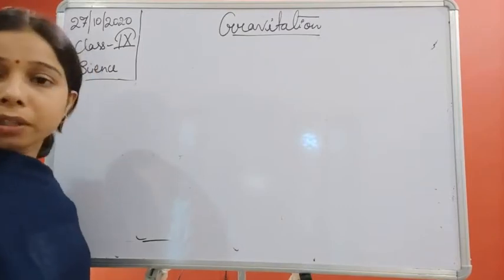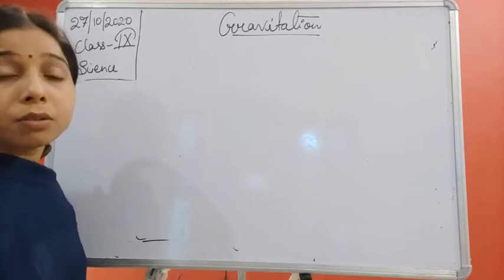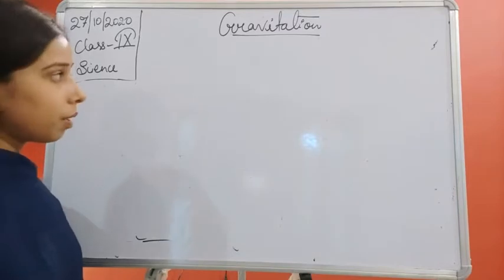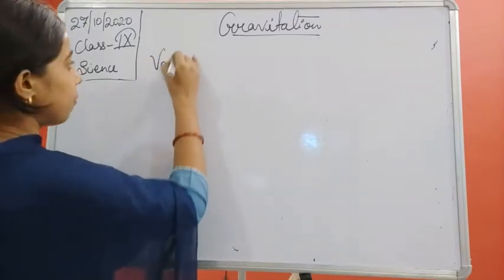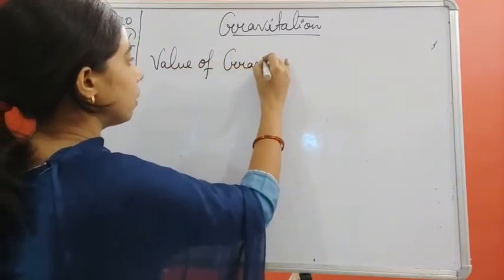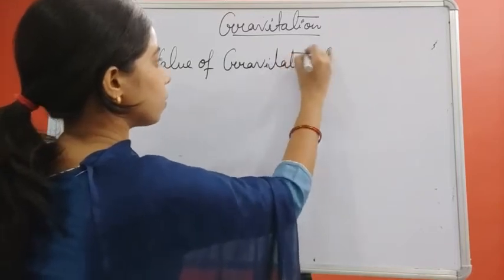It is very important to know the SI unit, students, because while solving numericals, you must mention the unit. Now it's time to understand the value of the gravitational constant.